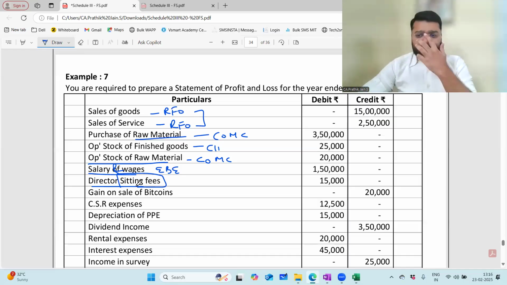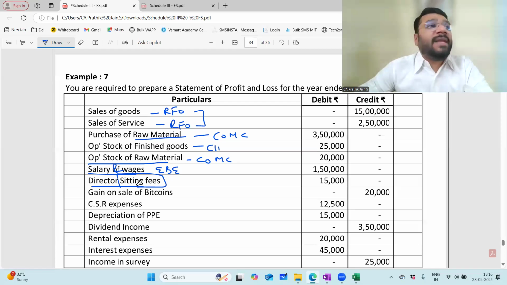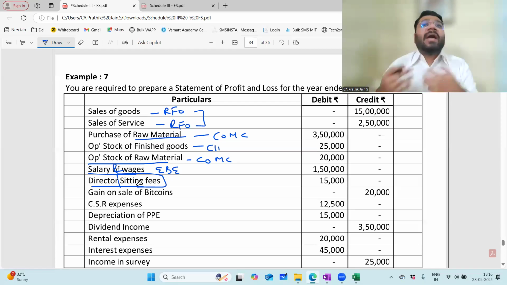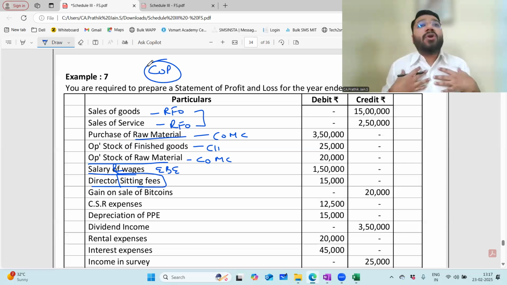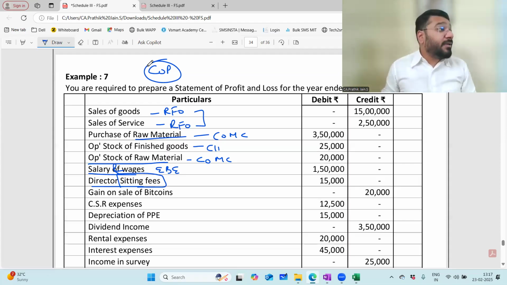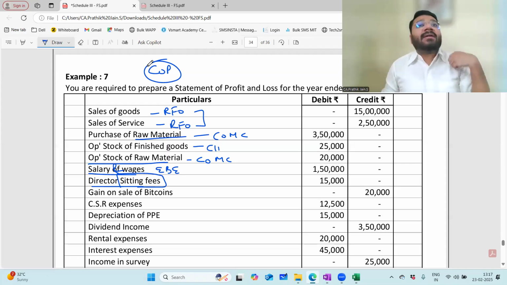For example, let's say I am a very knowledgeable person in the stream of accounts, finance, and tax. I don't have my COP, correct? I've surrendered my COP. What is COP? Certificate of Practice. If you want to practice as a chartered accountant, you should have a COP. Since I'm teaching on a full-time basis, I cannot have a Certificate of Practice. If I have a COP, I'll be violating the ethics laid down by the Institute. So I've surrendered my COP. In that case, now I can become an executive director or non-executive director of any company.